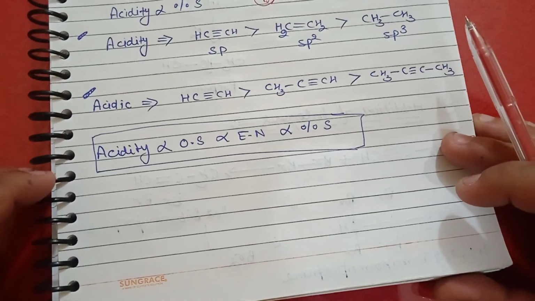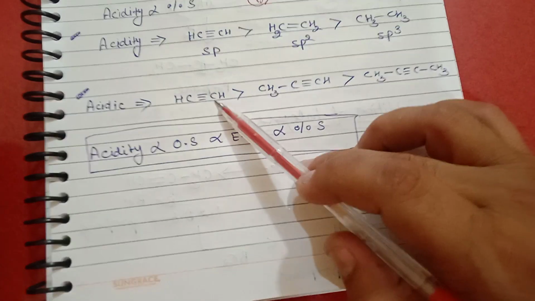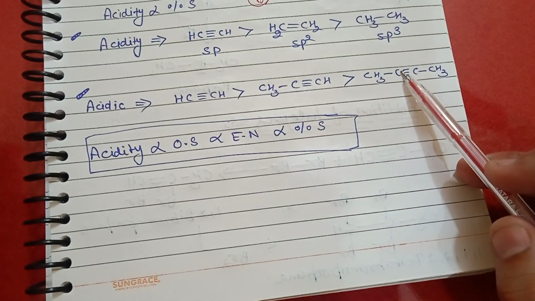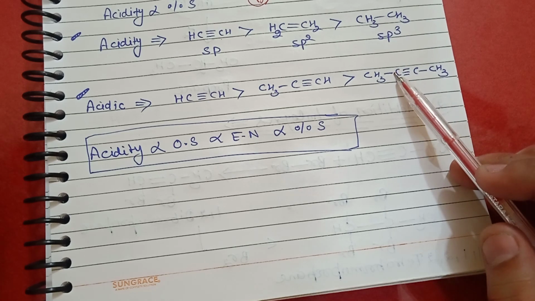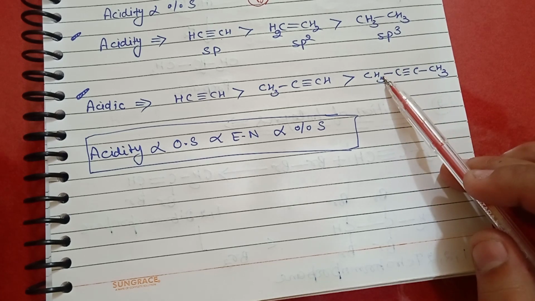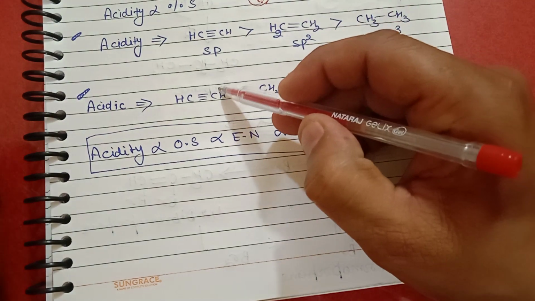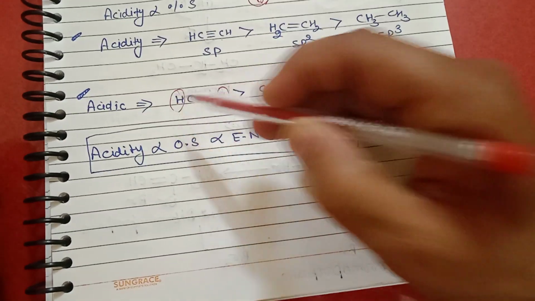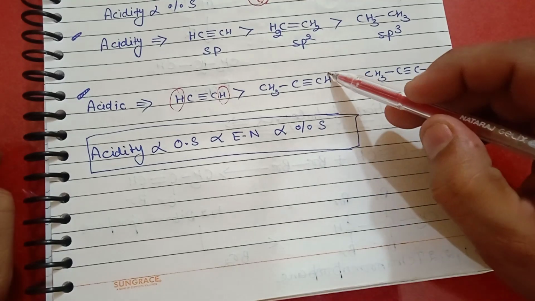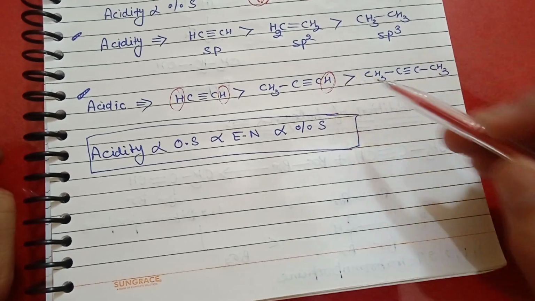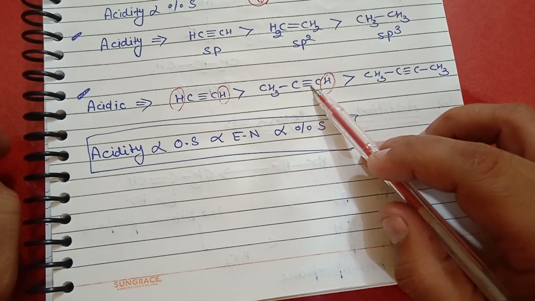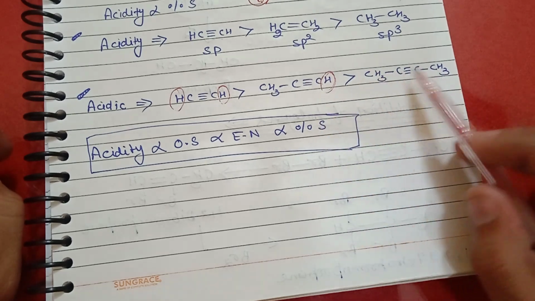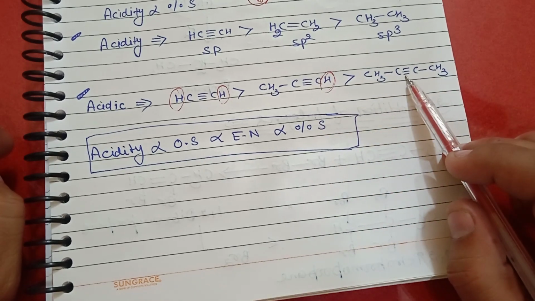Another example is these three compounds are given. So find out the acidic character. More is terminal hydrogen, so acidic character is increased. So here are the two terminal hydrogen, more acidic than one single terminal hydrogen, it is second, and here is no terminal hydrogen, so its acidity is less.